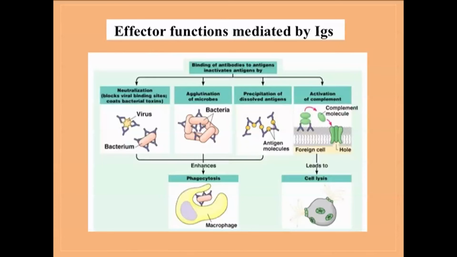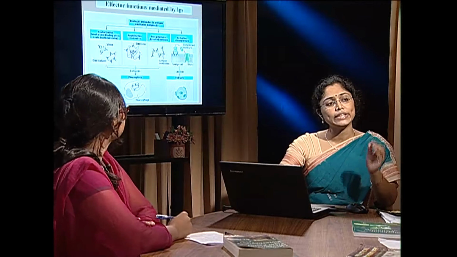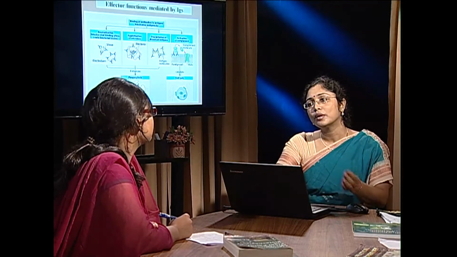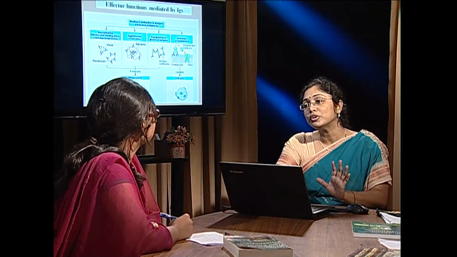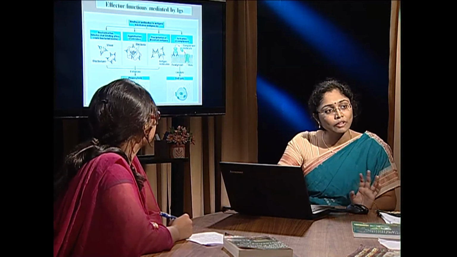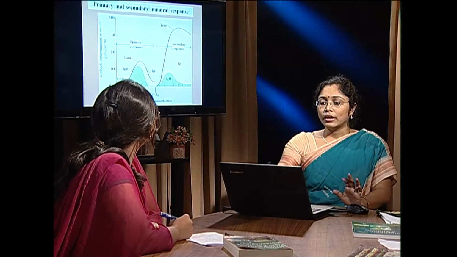and lyse the organism. Thus, immunoglobulins have many different effector functions, and some immunoglobulins can cross the placenta, like IgG. It crosses the placenta and protects the fetus from foreign pathogens. Also, IgA is found in breast milk, which provides immunity to the newborn in the first month of life. Now, I'll tell you about the primary and secondary humoral response.